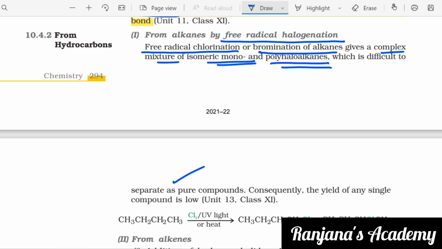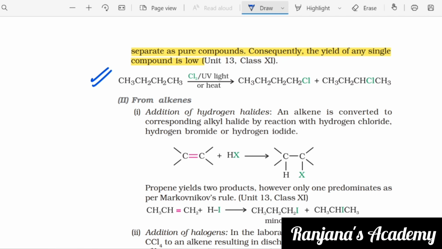Okay. So free radical chlorination or bromination of alkanes gives a complex mixture of isomeric mono or polyhaloalkanes, which is difficult to separate as pure compounds. You will get a mixture of halo compounds, but it is very difficult to get a single product. Okay. So here you can see the reaction of it. CH3CH2CH2CH3. What is this? Butane. It is undergoing free radical chlorination. What happens? You are getting compounds, but both of these compounds will be mixed. So to separate them is another difficult, high-effort process.